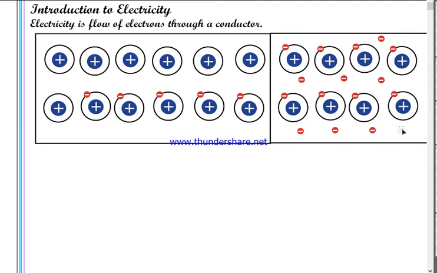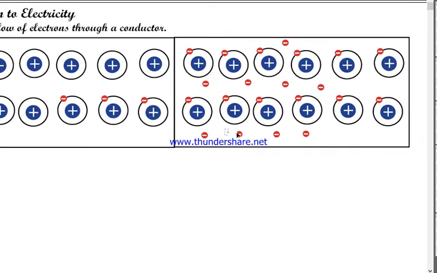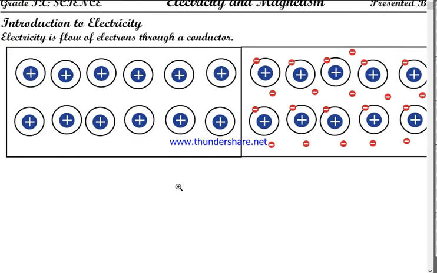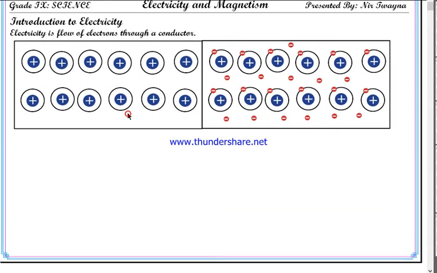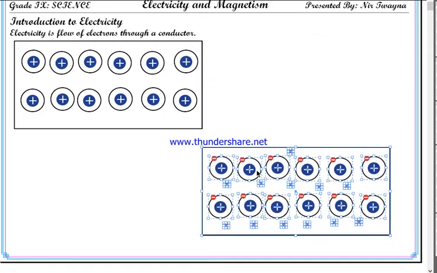So by using some method, as I already told you, the method could be friction, magnetic influence, or chemical reaction. By any means, if you are able to transfer a sufficient number of electrons from one object to another object, then what you can see here is an imbalance in charges.